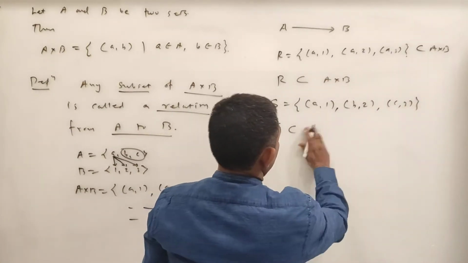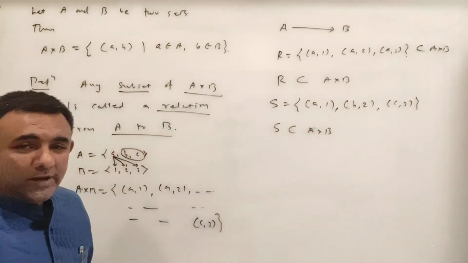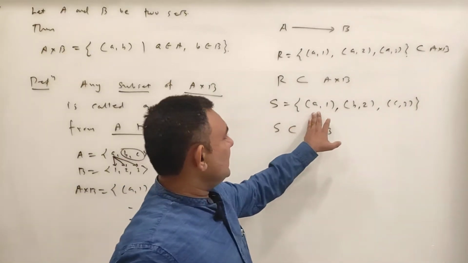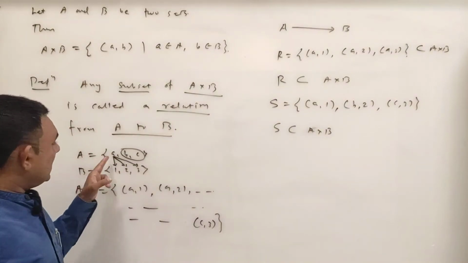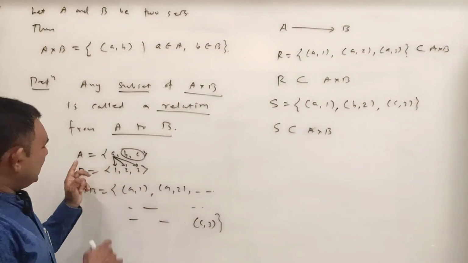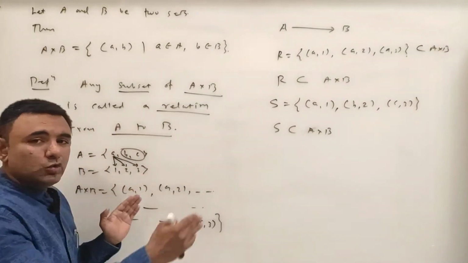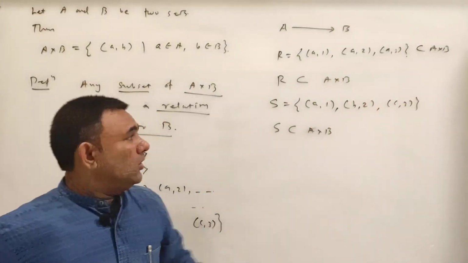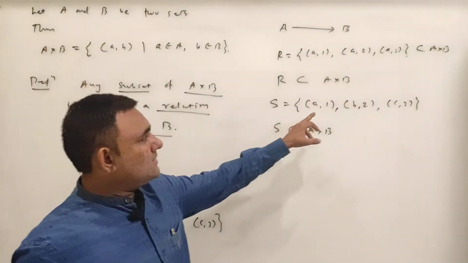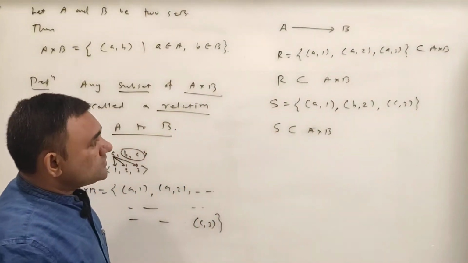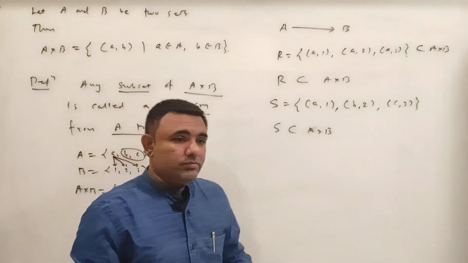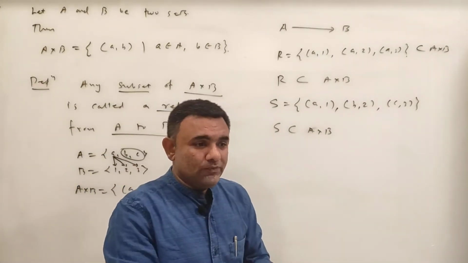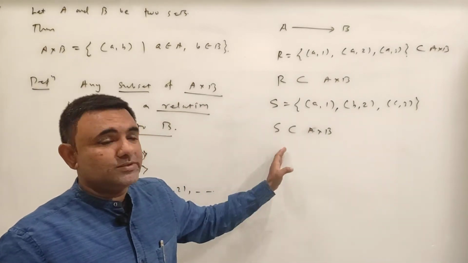S is also a subset of A cross B. So S is also a relation from A to B. So here we may also have some rule. तो यहाँ पर हम क्या रूल बना सकते हैं कि यहाँ पे हम सेट A का फर्स्ट एलिमेंट, if you order the set in this way, a, b and c, then 1, 2 and 3, then first element is related to first, second is related to second and third is related to third. और ये भी कह सकते हैं कि एक एलिमेंट एग्जैक्टली वन एलिमेंट के साथ वो रिलेटेड है, लेकिन कौन सा एलिमेंट वो हम पता नहीं. मतलब देयर आर सम रूल, sometimes it may be hidden, but whenever you construct the subset, then you have some rule for the selection of elements of that subset.